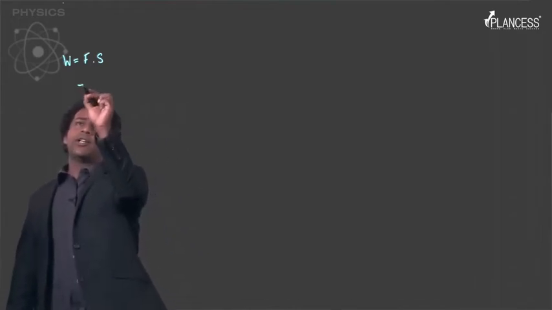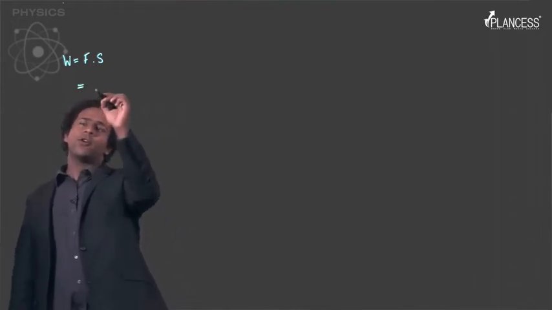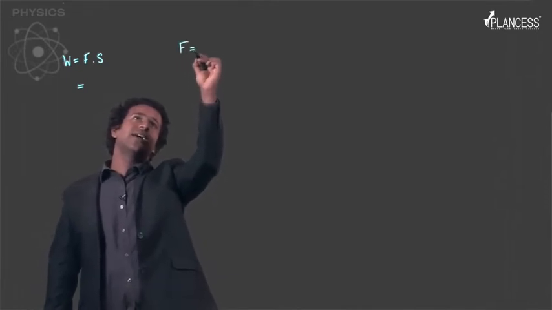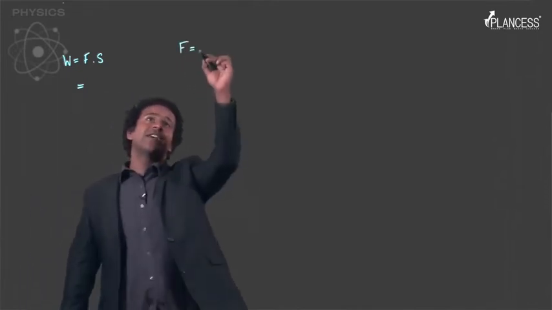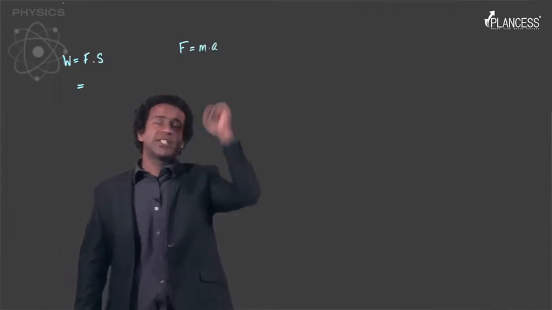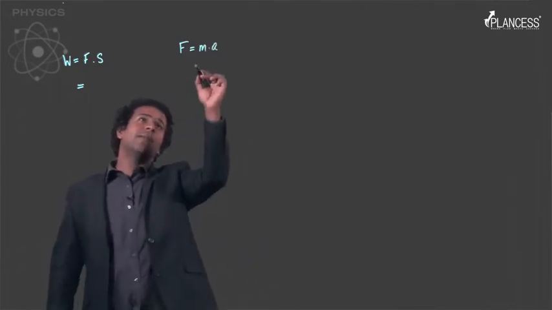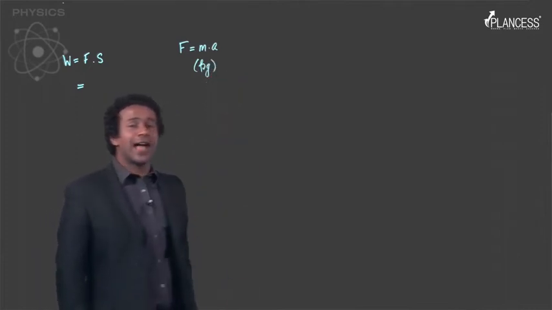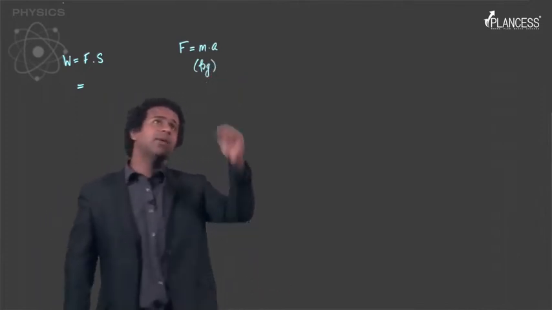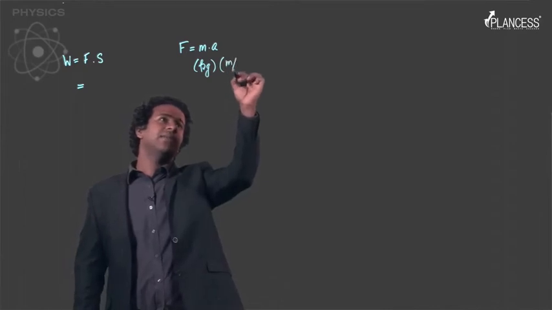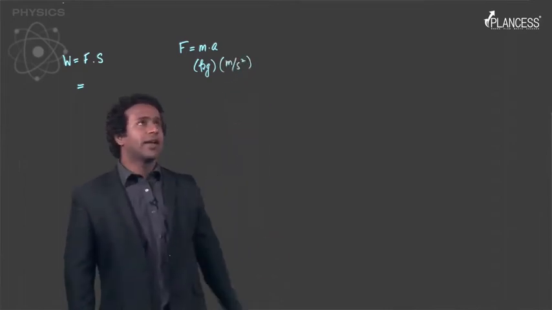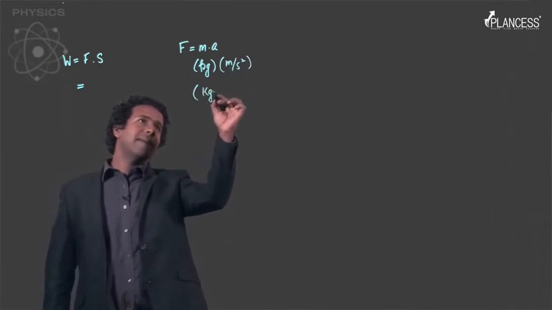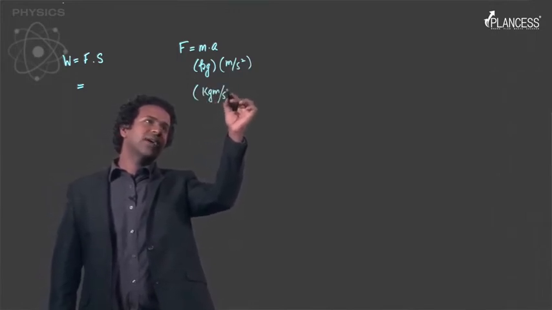If you talk about units, then force, you can derive that also. Force, from the second law of motion, is mass into acceleration. The unit for mass is kg, and the unit for acceleration, we just talked about, is meter per second square. So the unit for force becomes kg meter per second square.